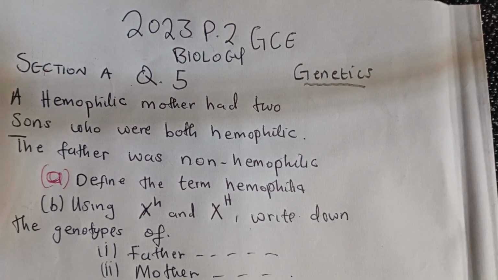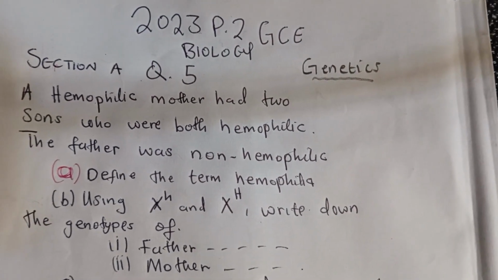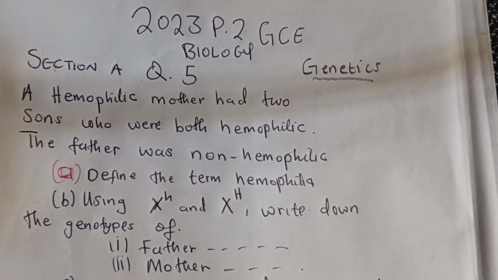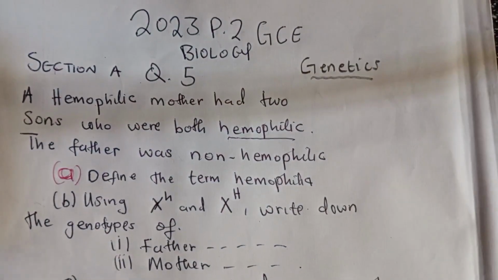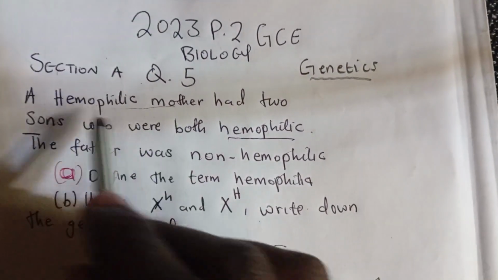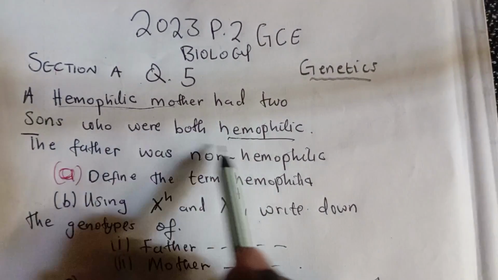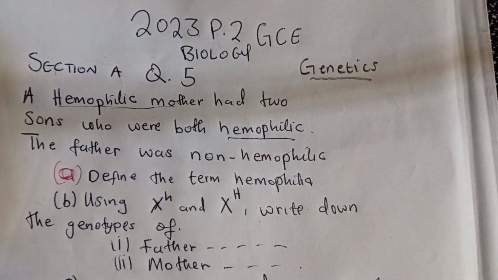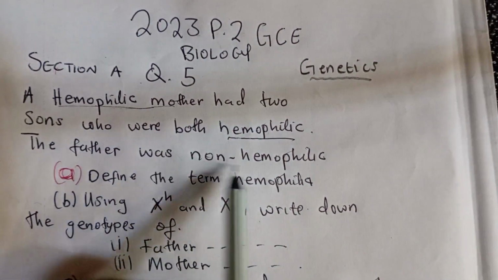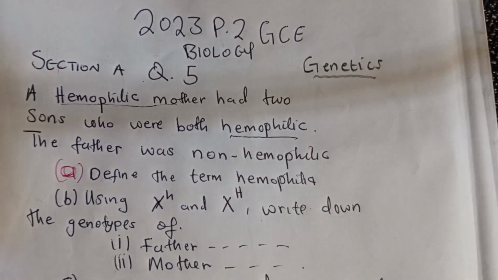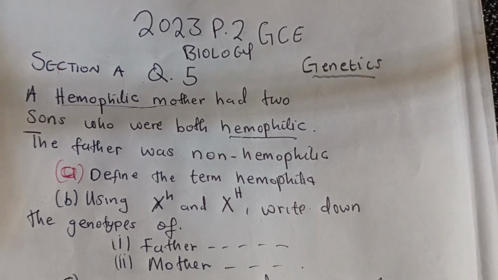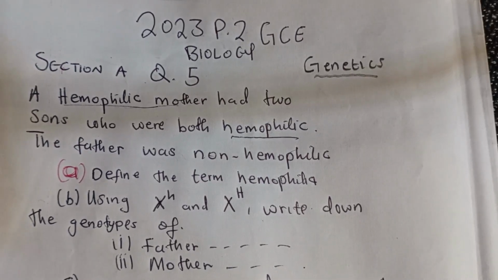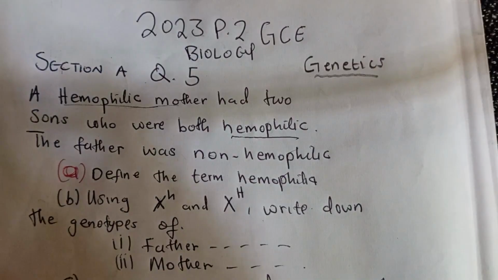Now this question, section A, question 5, reads: a hemophilic mother had two sons who were both hemophilic. So this mother is hemophilic and she had two sons who are both hemophilic. Now the father of the sons was non-hemophilic. Question A says define the term hemophilia.